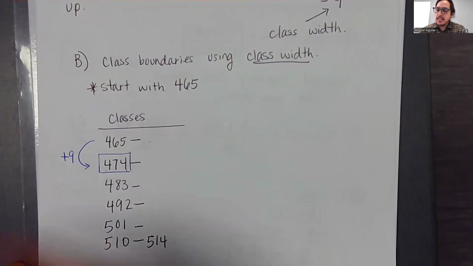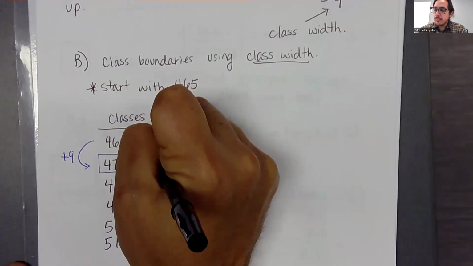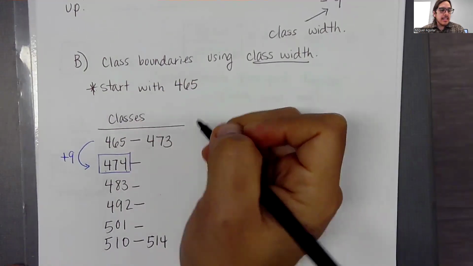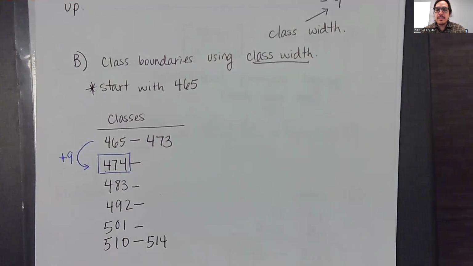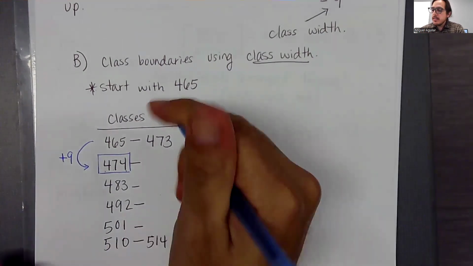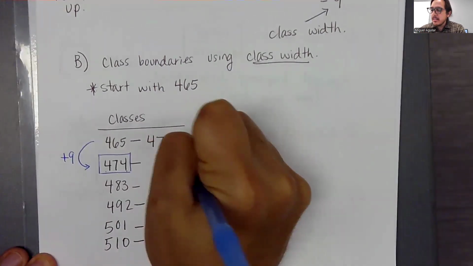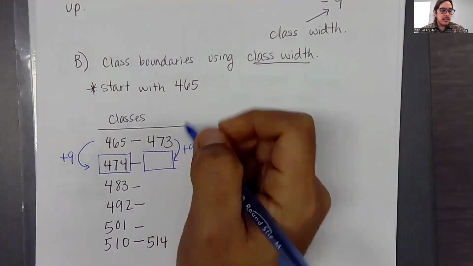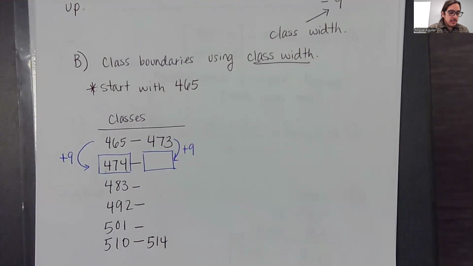So one number less than that would be 473. And then to get to the next upper boundary, we should just be able to add 9. So this next class should be 473 plus 9, which should be